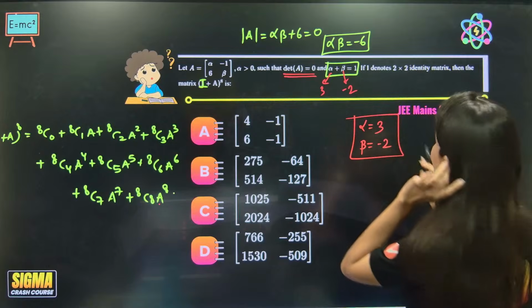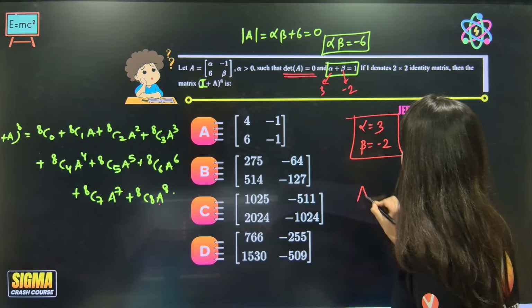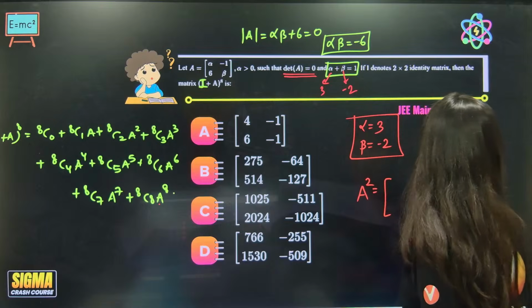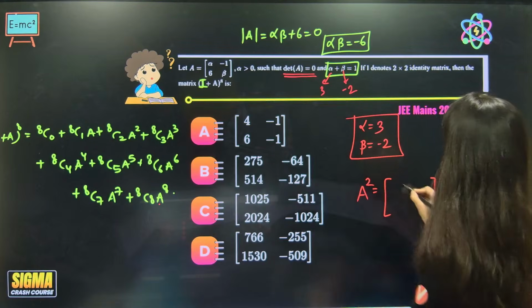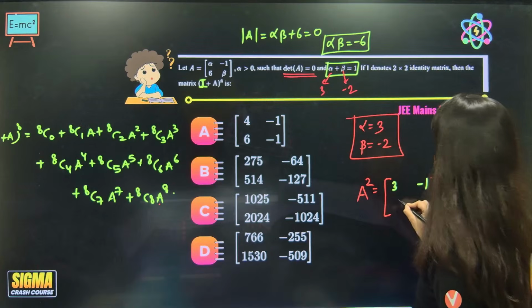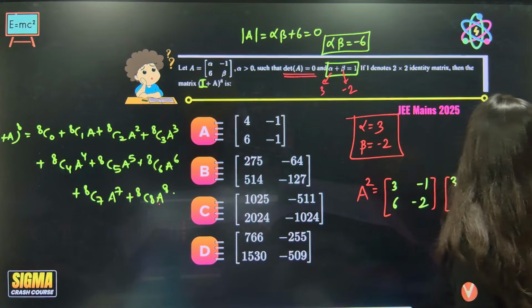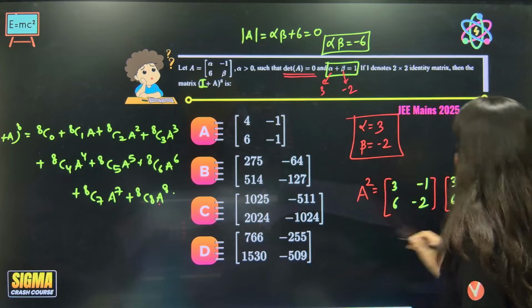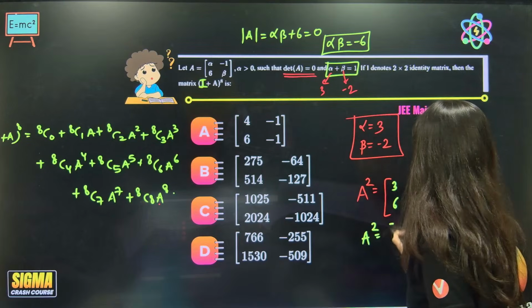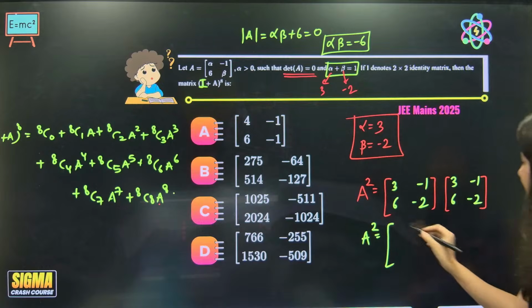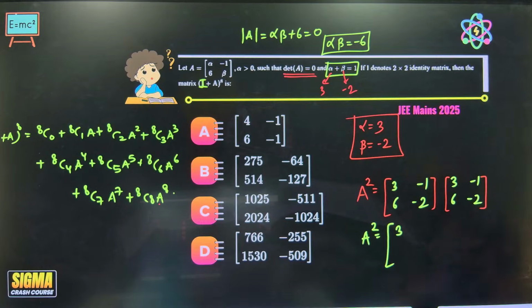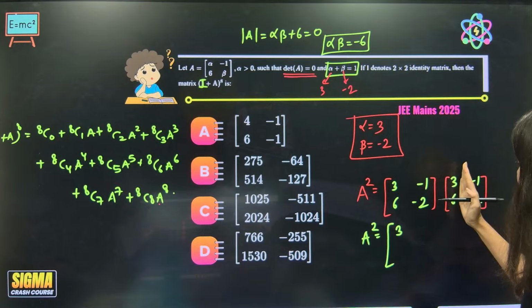So basically all you have to do is find out A square. What is A square? Multiply and find A square. So this is 3 minus 1, 6 minus 2, times 3 minus 1, 6 minus 2. The first entry: 3 3s are 9 minus 6, that is 3.